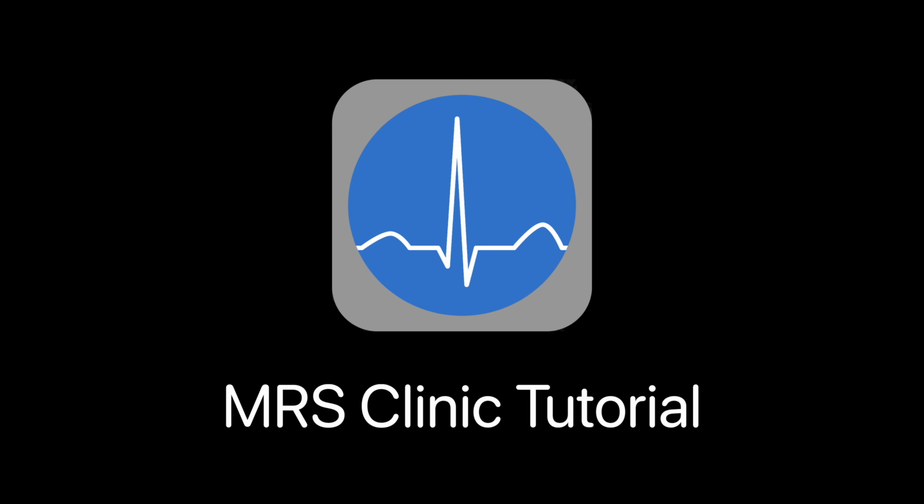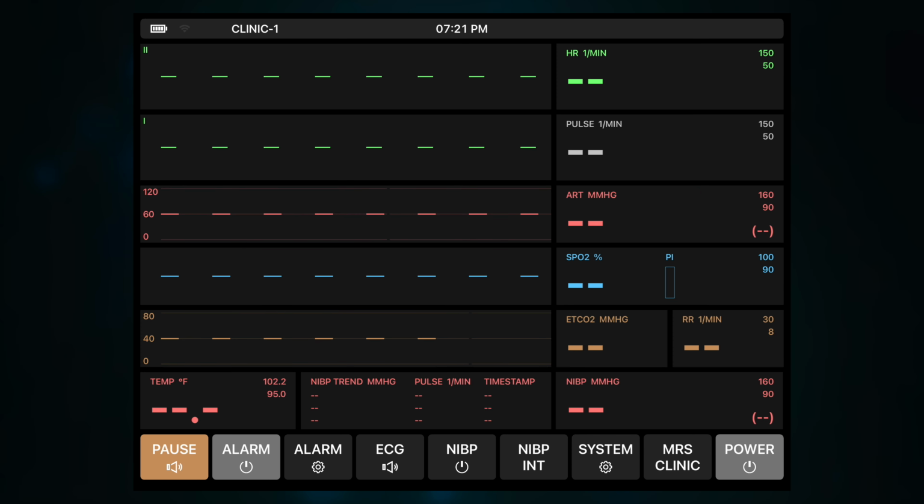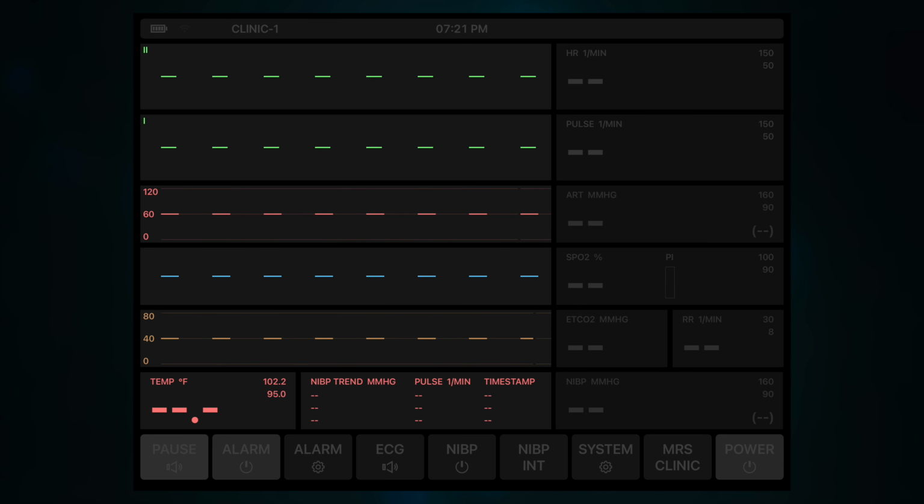Welcome to the Medical Rescue Sim Clinic Patient Monitor Simulation tutorial. The waveform view on the left shows two ECG limb leads, invasive blood pressure, oxygen saturation, and capnography.